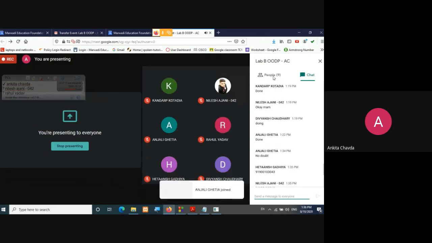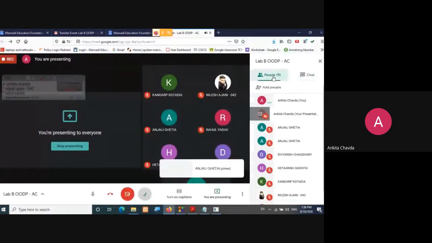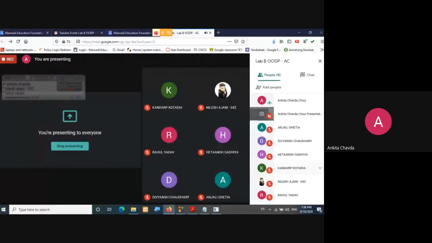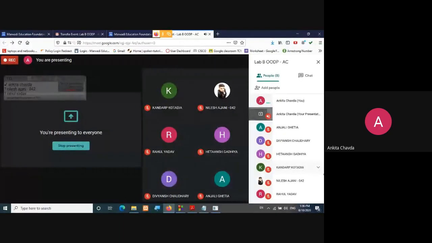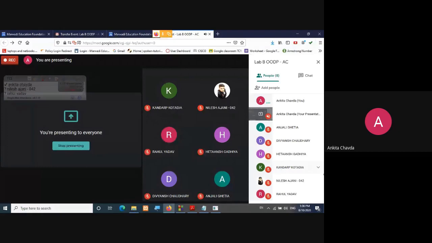Divyansh, Rahul, Anjali, Kandar, Nilesh, and Hitansh. Write down your number into the chat and you are going to share your screen, one by one. Only 6 people are here. The rest have already left. So you can understand why they left. Okay, no worries. Fine. The 6 people will get the attendance: Anjali, Divyansh, Hitansh, Kandar, Nilesh.